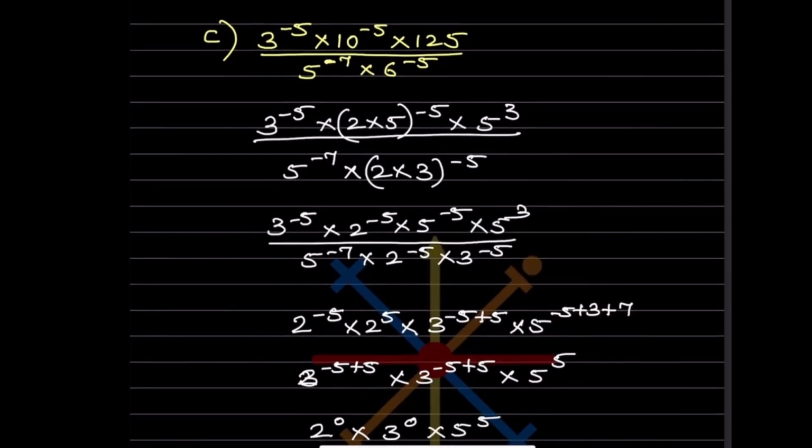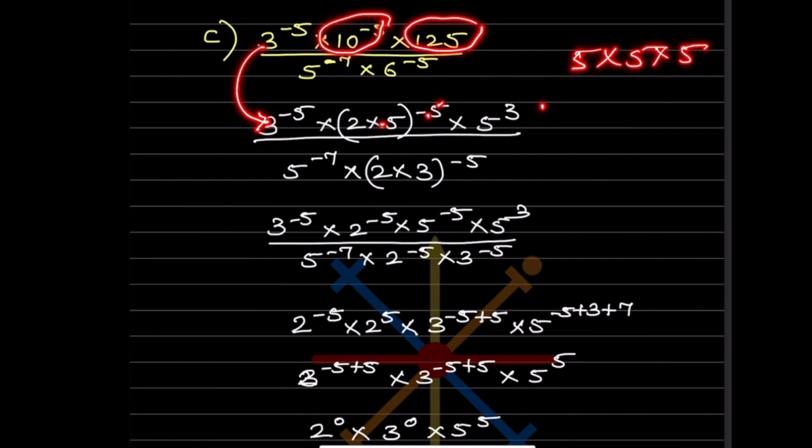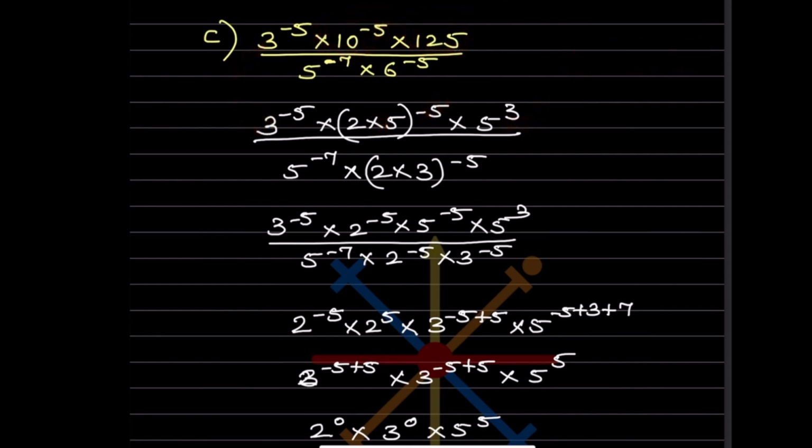Now look at here, again here, this is the same. This we can make into 2 into 5 raised to minus 5, and this we can make into 5 cube. 5 into 5 into 5 is 125. Because we want here 2 and you can see 5 and also 3. So here this will be as it is. This we can write as 2 into 3 raised to minus 5. So now you can see all 2, 3 and 5.